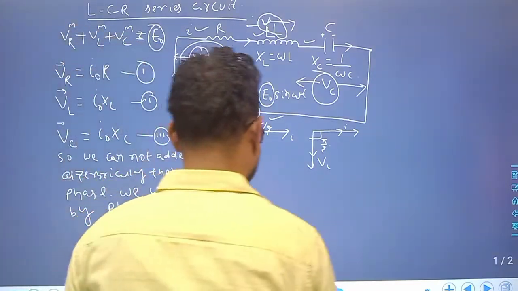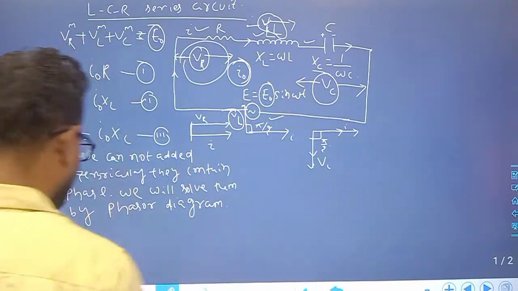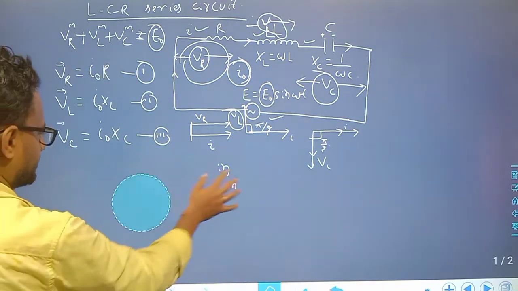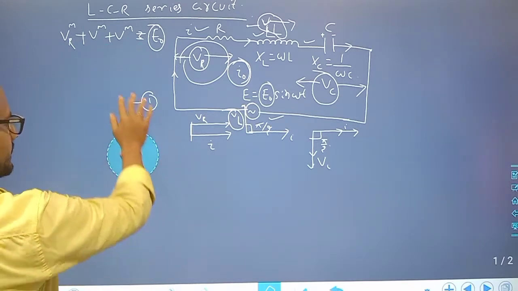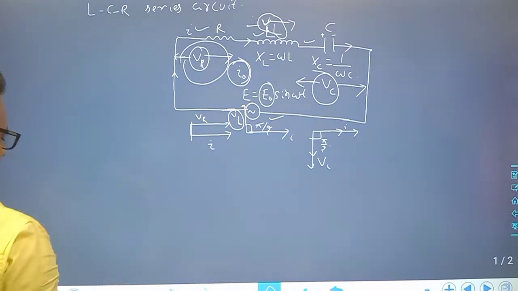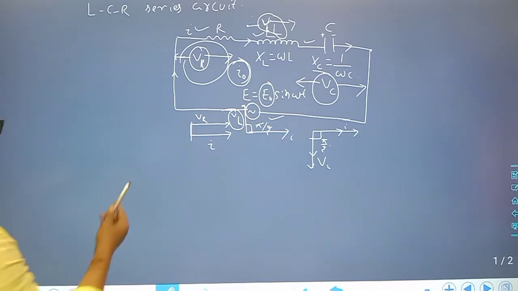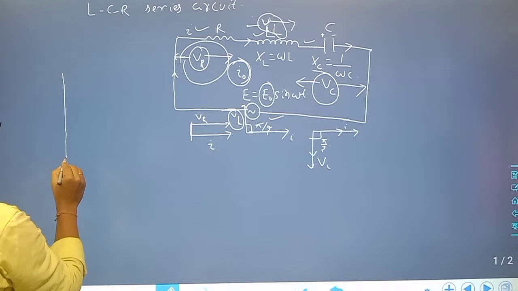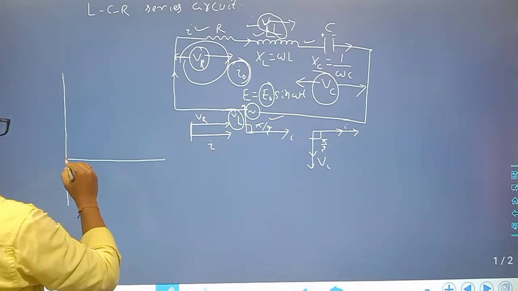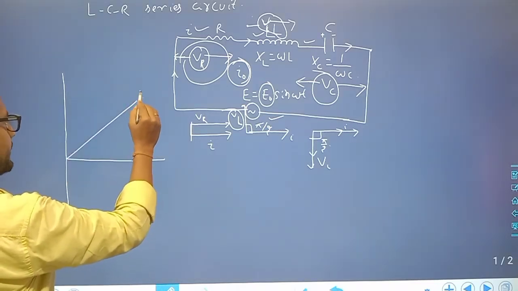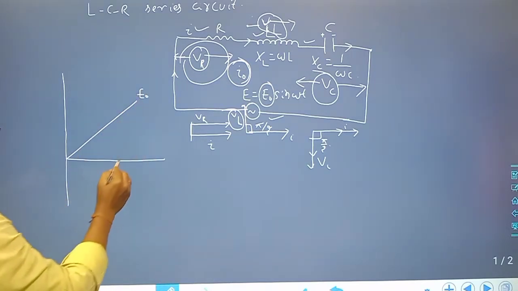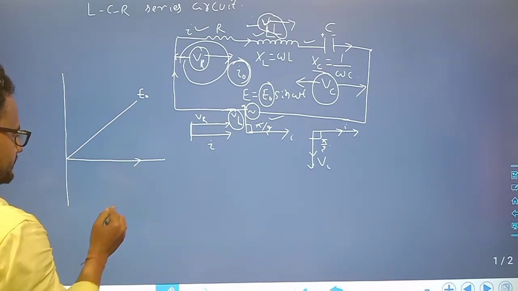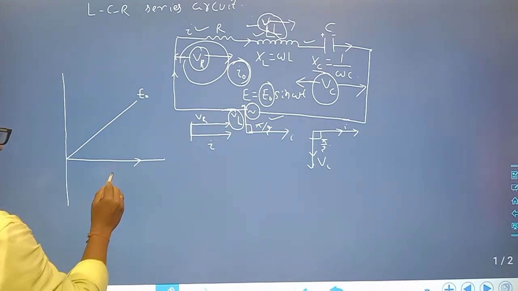So consider a phasor diagram. Let me erase. Okay. So this is the maximum value of EMF, V naught. This is VR.